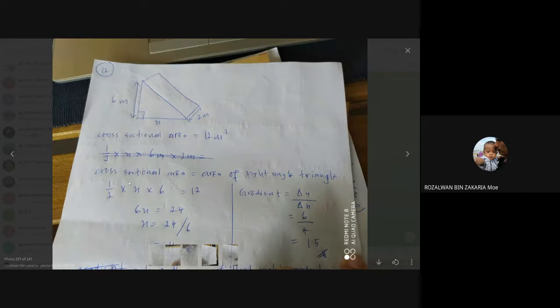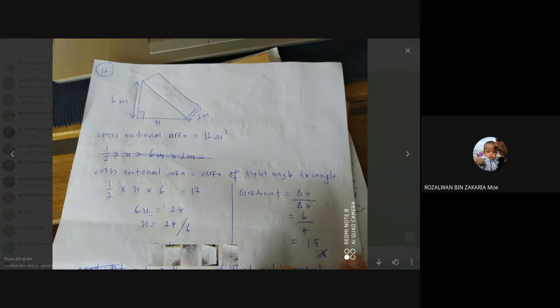Okay, then after you get this equation, you have to solve it. You have to find the value for x here. So how to do this? Firstly, this division here, 1/2. So 2 here, you have to bring to your right side. Division, when you bring to your right side, will become multiplication. So 12 multiplied with the 2, you will get 24. And 6 multiplied with the x, you will get 6x.